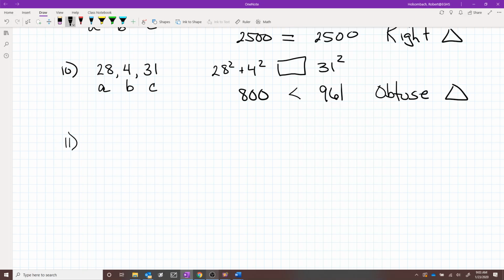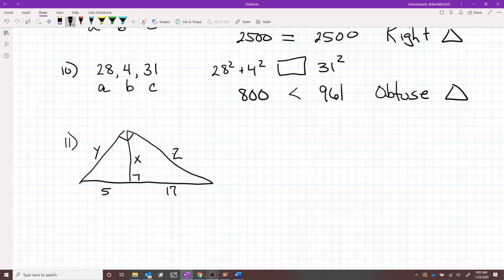Number 11. Find the value of x, y, and z. The triangle is not drawn to scale. The x, y, and z are missing on your copies, so the x goes right here at the altitude drawn to the hypotenuse. The y is the left leg of this triangle, and the z is the right leg of this triangle.